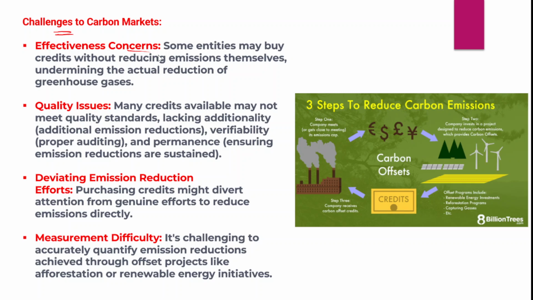some entities may buy credits without actually reducing their emissions. For example, in the earlier case, industry B, which has breached its target of 10 tons of emissions per annum, has produced 15 tons. So there are some entities that just buy the credits without actually reducing their emissions. They go on increasing their emissions and just buy these credits from the other industries. Therefore it would undermine the actual reduction of greenhouse gases, and the actual effort would be undermined by this.